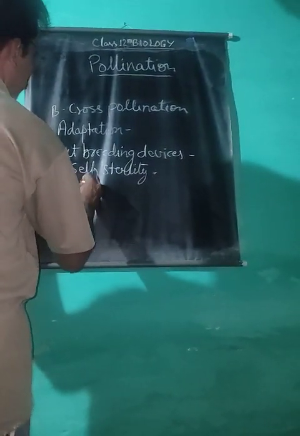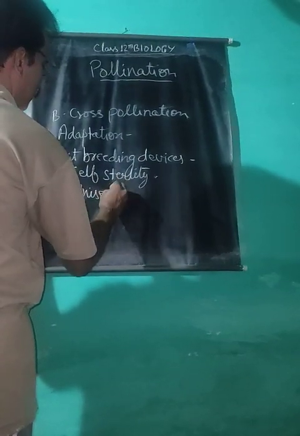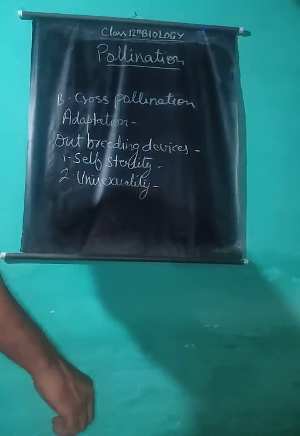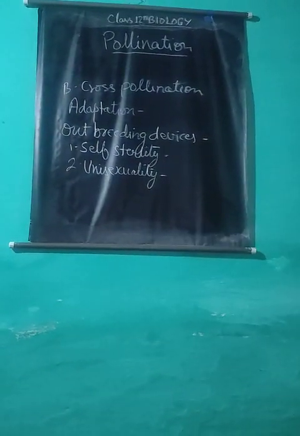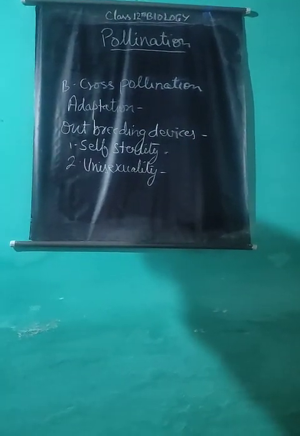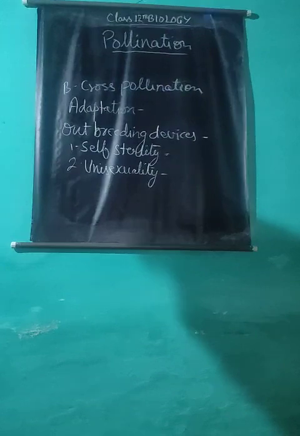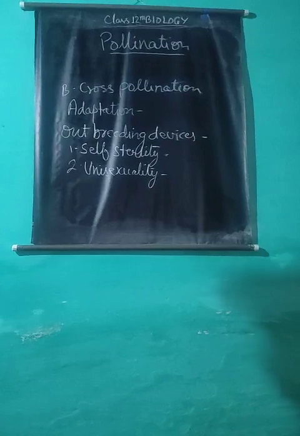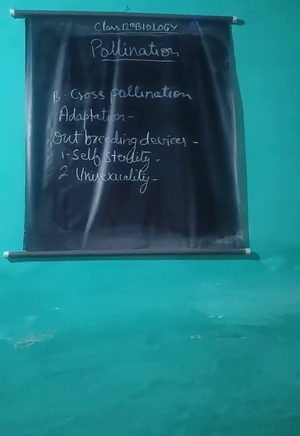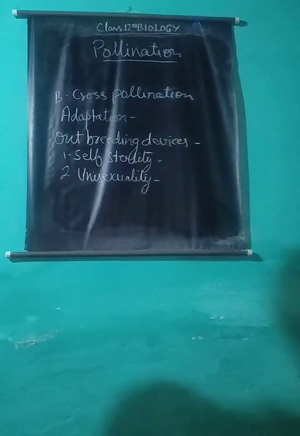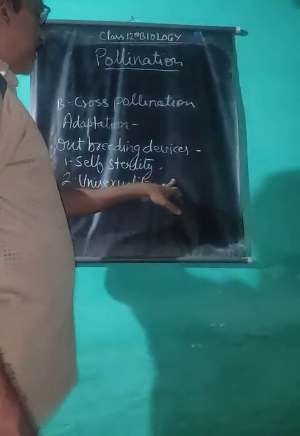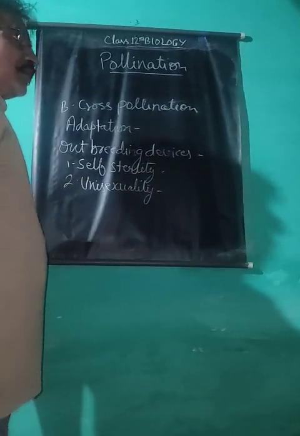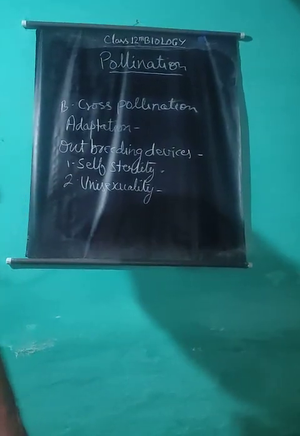Second adaptation is unisexuality. Flowers in many plants are unisexual, either male or female. Therefore, the only way of pollination is either geitonogamy or cross-pollination in these plants. Plants having unisexual flowers may be monoecious or dioecious, meaning both male and female flowers are present separately on the same plant, or they may be present on different plants.